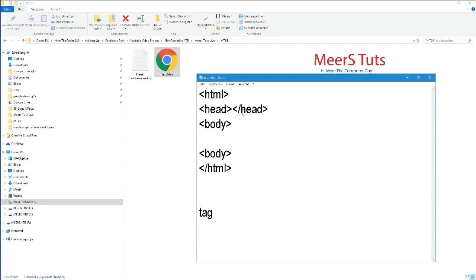This is the HTML tag. This is the head tag. This is the body tag. These are all called tags. And tags always come in pairs. Every tag has a pair. HTML has a pair: it has a starting tag and an ending tag.